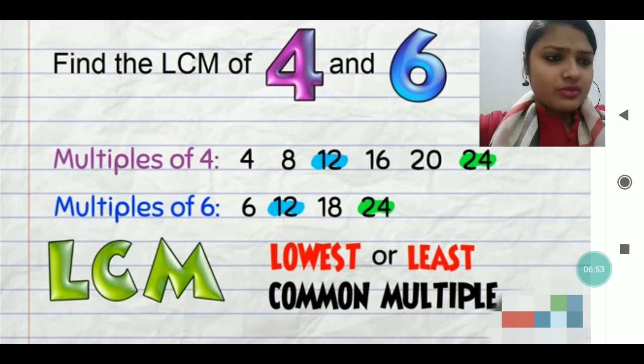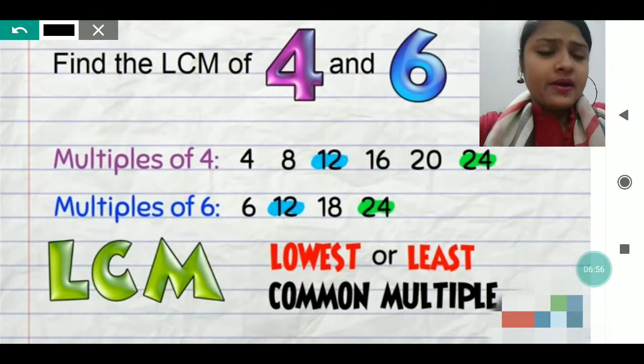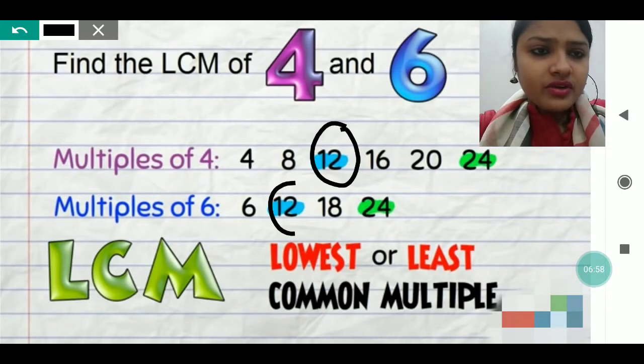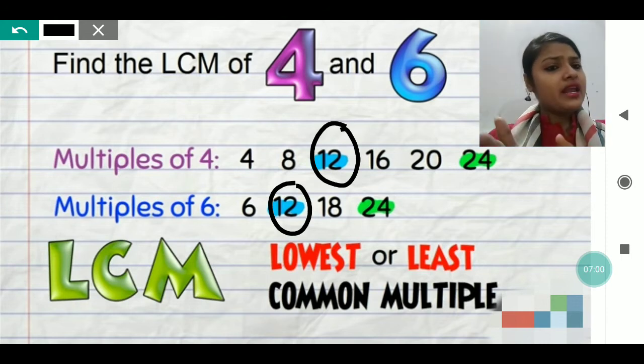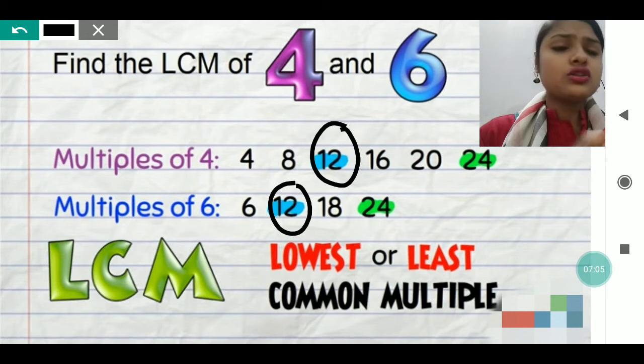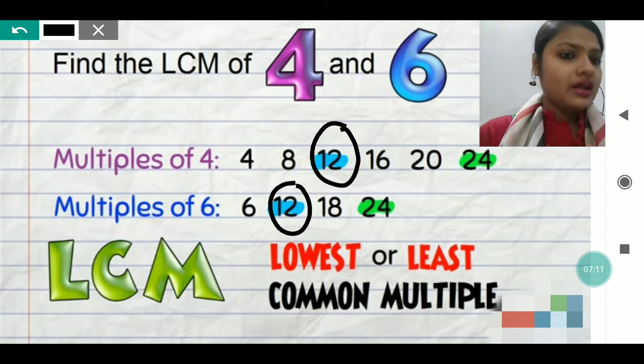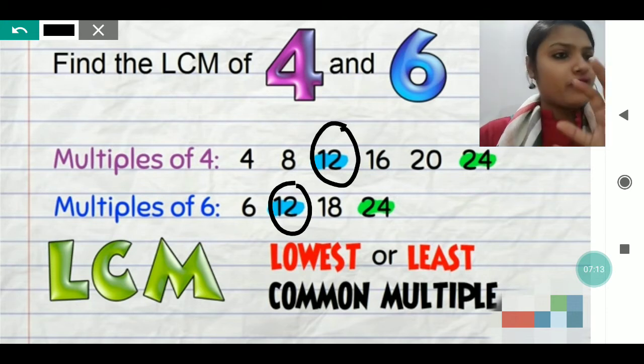After doing this much, my dear, you can see 12 is common between them, which we got in the beginning only. No need to go further, no need to go after 24, means after 12. Till 12, if you have written, you may not know that 12 is the common one. So at least we used to write 5 multiples.